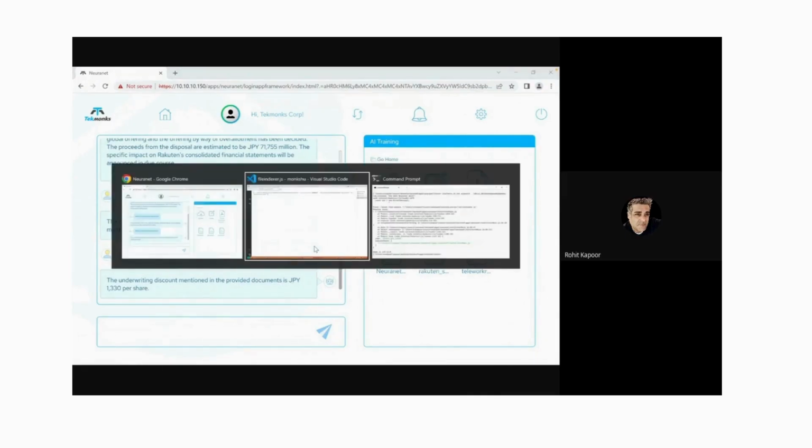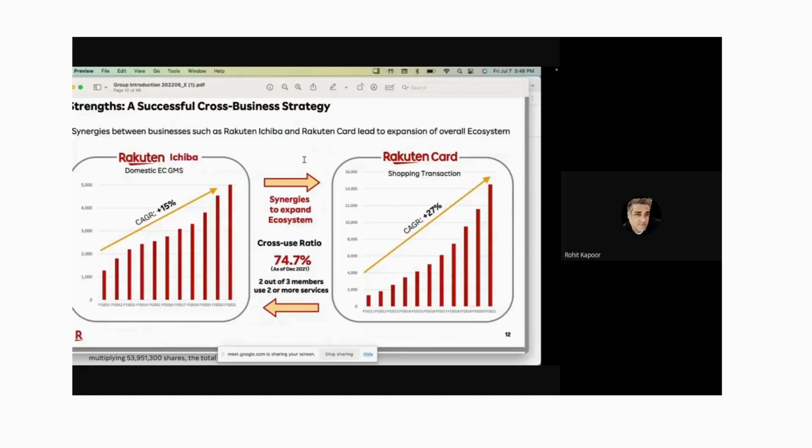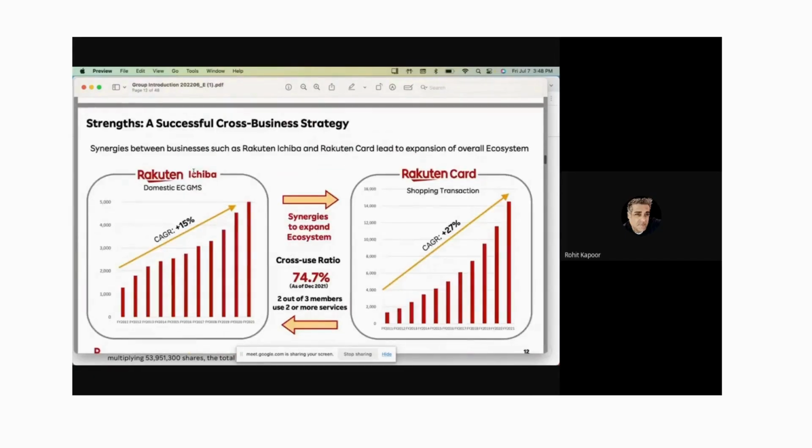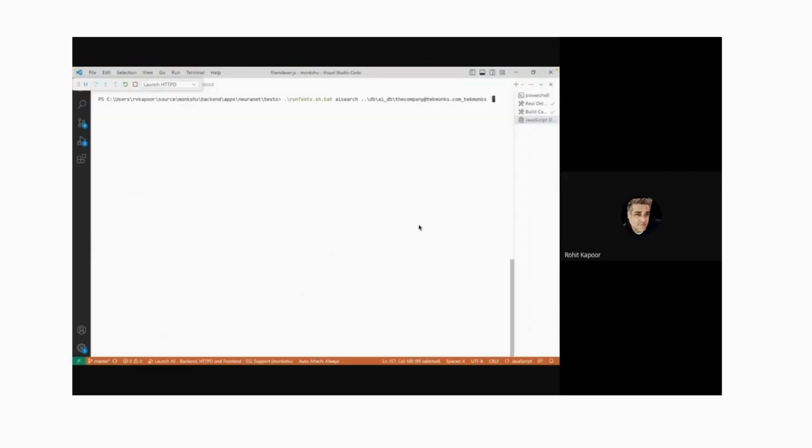So there's two things. I can actually test, like I can do an AI search, right? If everything is good, I should be able to just ask questions. Now this one is using a small neural network. This is not using the LLM. So for example, I can say synergies between Rakuten Ichiba and Rakuten card, right? So I can try and see if I can find something here. So I say, what are the synergies between Rakuten Ichiba and Rakuten card?